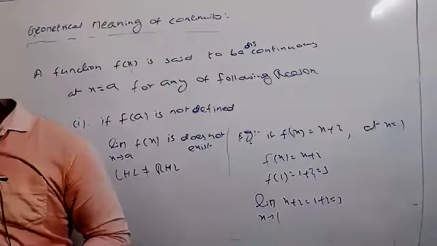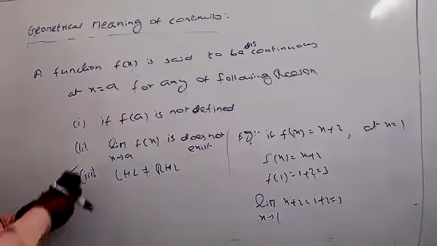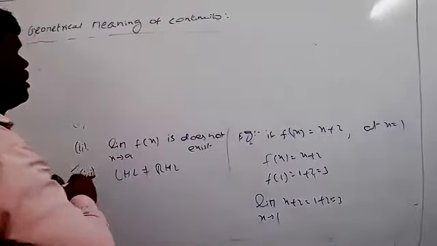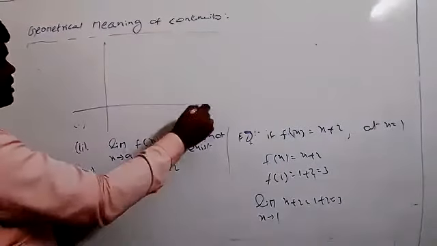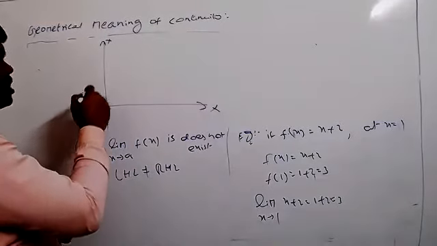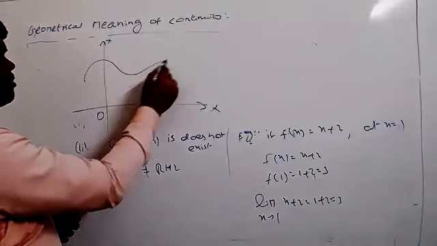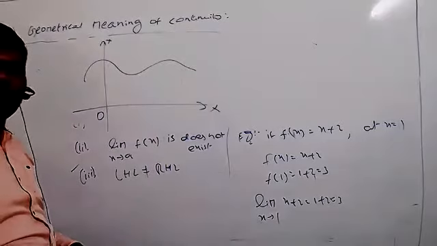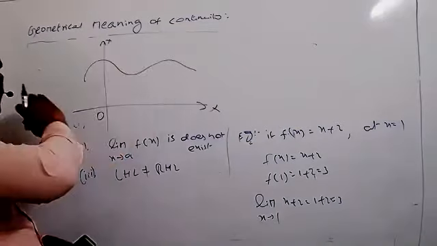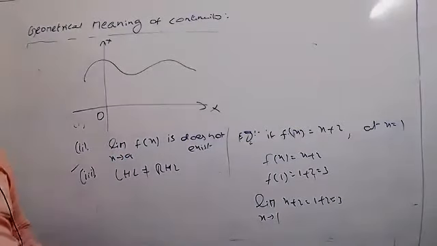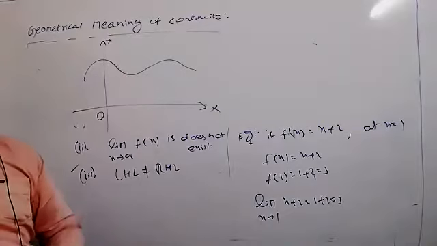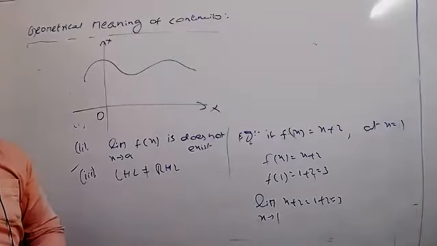Suppose you take a graph with x and y axes and origin, and a curve like this. We generally call this continuous, meaning the graph of the function is continuous. In this graph we are not getting any breaks.